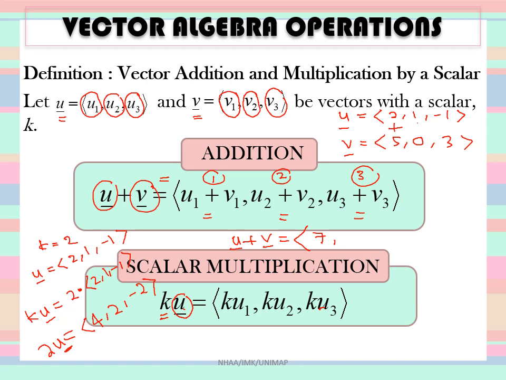The second component is 1 plus 0 is 1. The third component is minus 1 plus 3 is 2. So this is your vector u plus vector v.